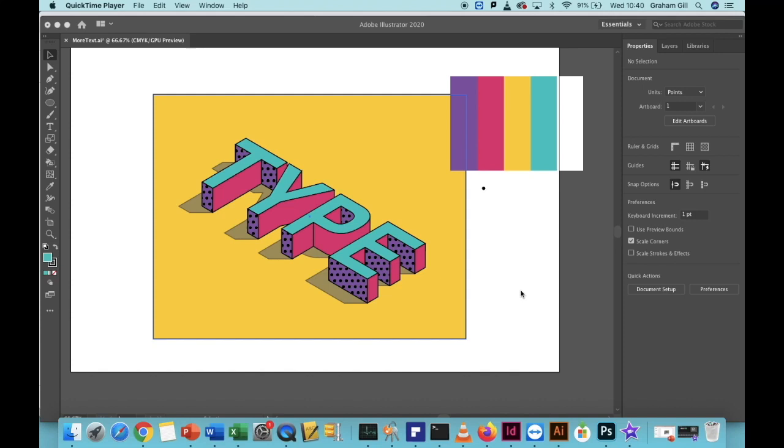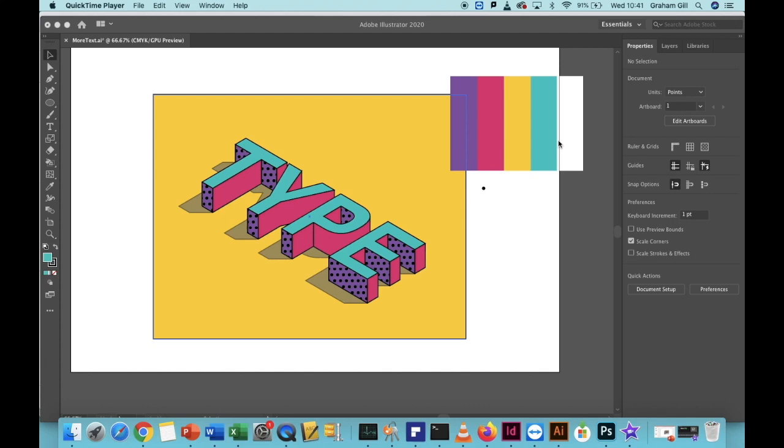In this video, we're going to learn how to create some more colourful isometric text. For this activity, I decided on the colours I was going to use before I started the project, so I created a colour palette for use later. You can see the colour palette I've chosen for use in the top right-hand corner of my image.